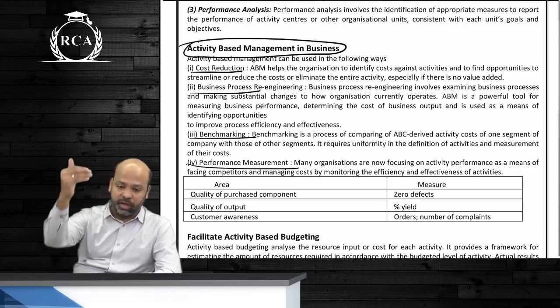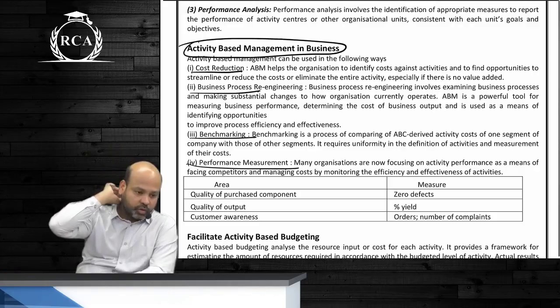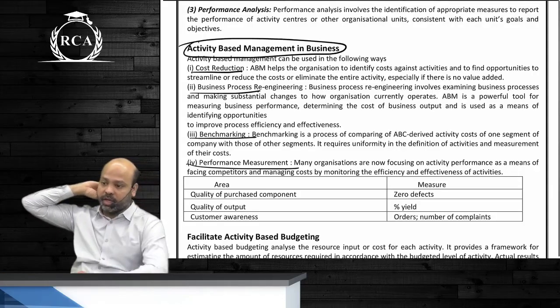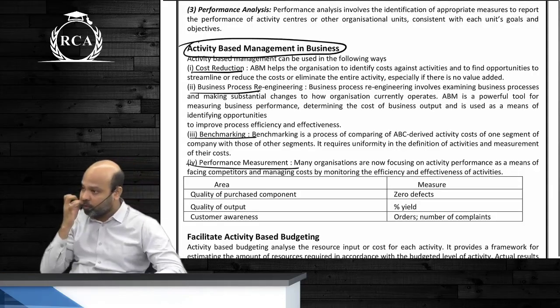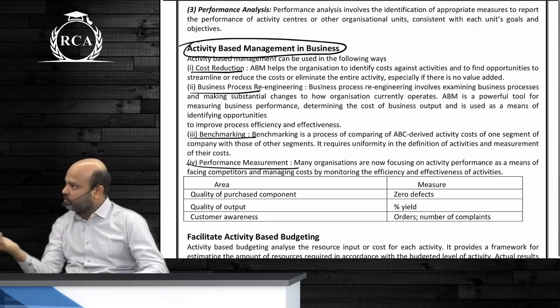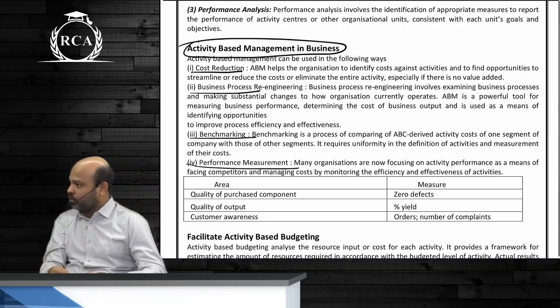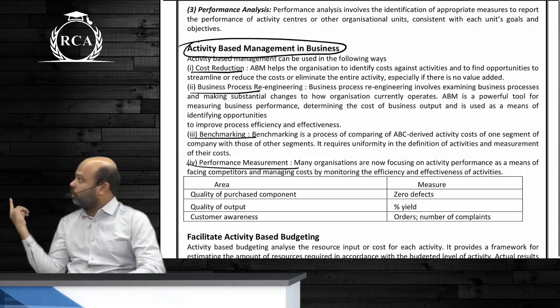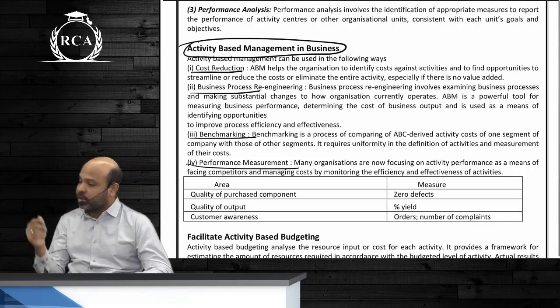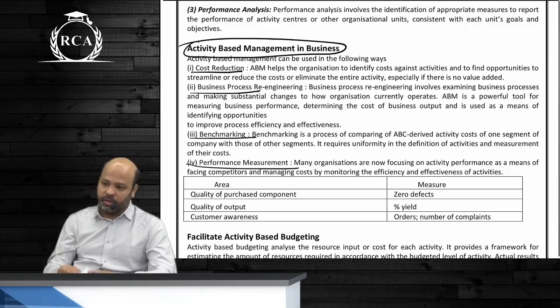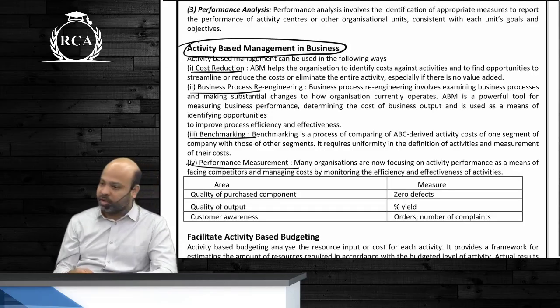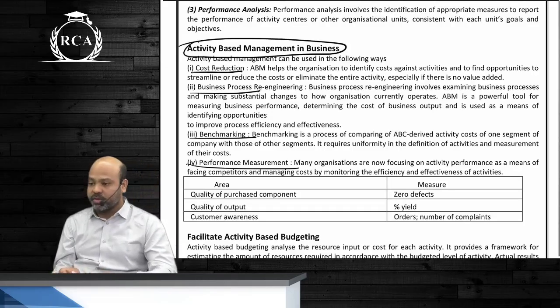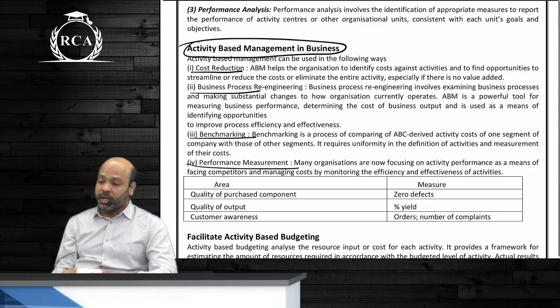If someone says that Rohit has scored 264 in a particular test innings, he has set a benchmark as such, beta, for the other players to follow. That will be seen as a standard of optimum performance, guys. ABC will also help an organization in benchmarking. The reason is that otherwise you will not be able to compare. Wherever you want to improve, you will have to first undertake a study of your existing processes. Otherwise, you will not be able to improve. That's the only reason why ABC helps us in benchmarking also.